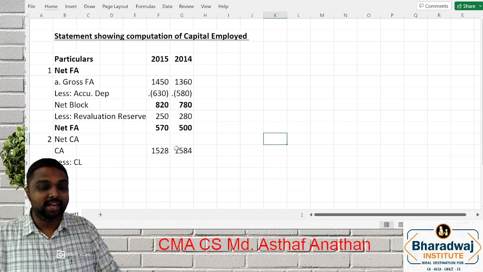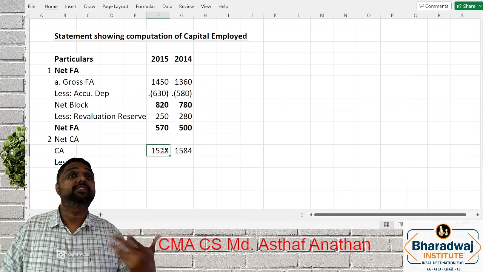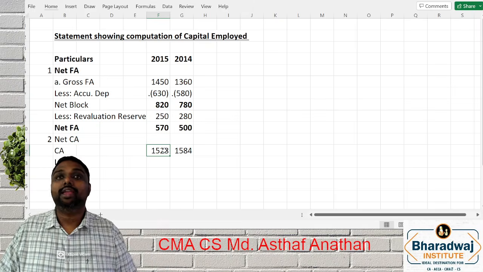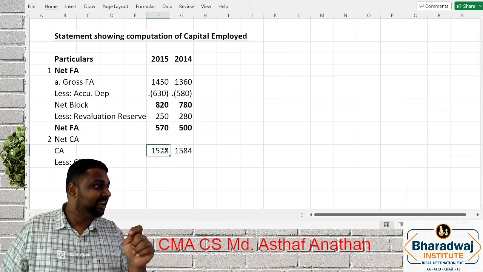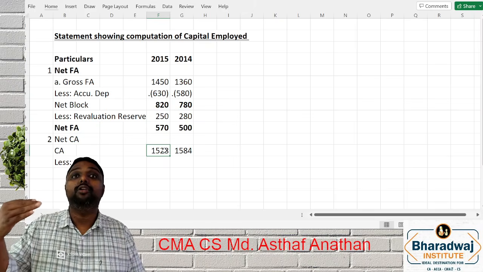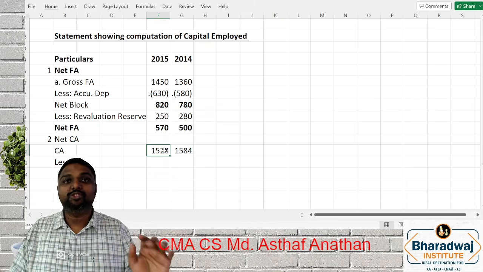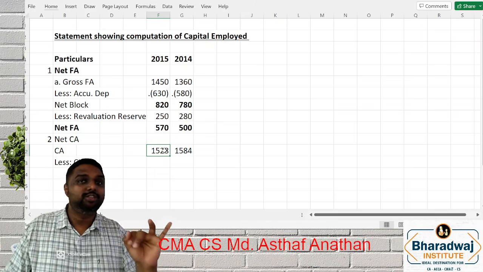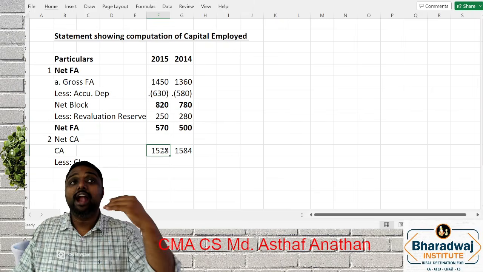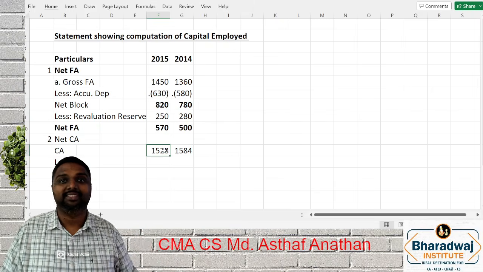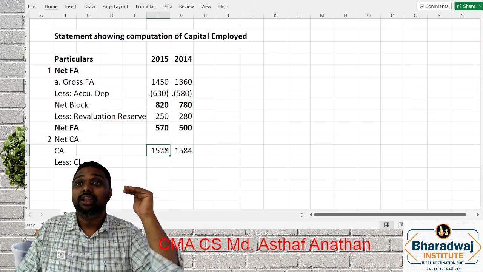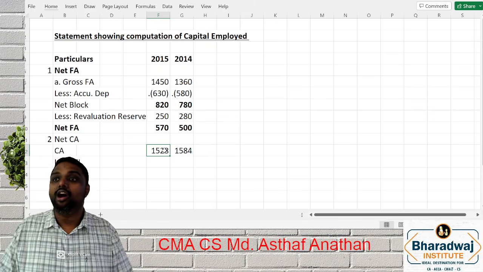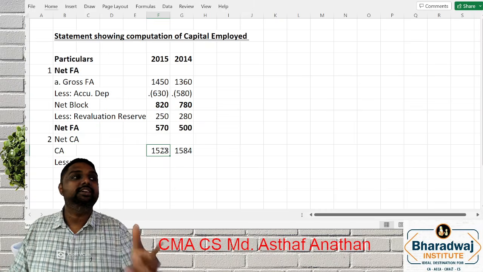Before starting current liability, why are we not taking advance for equipment? You know what working capital is. Working capital means we are finding net current asset. It is for the day-to-day management of the business: investment in receivables, payables, cash in hand, and stock. Advance for equipment is for asset purchase. That is not part of working capital management. That is the reason we are not considering it. Then if the amount is negligible, you can treat it.